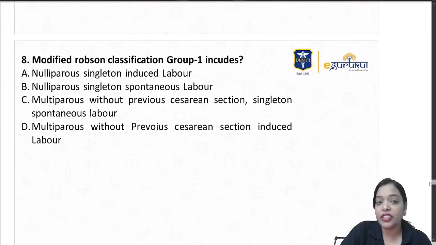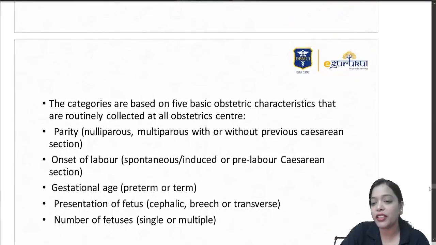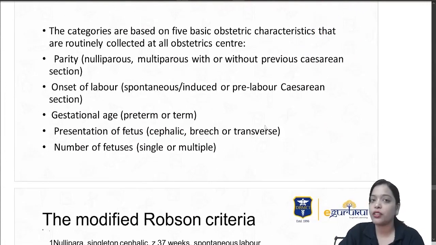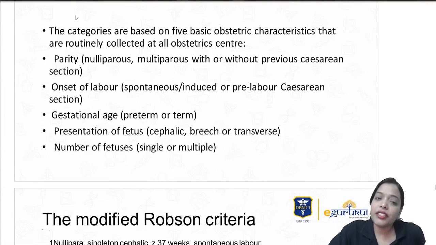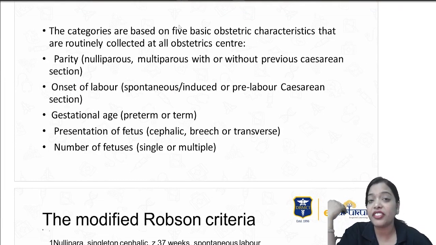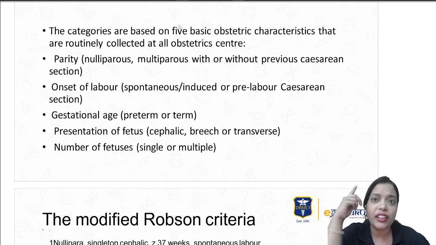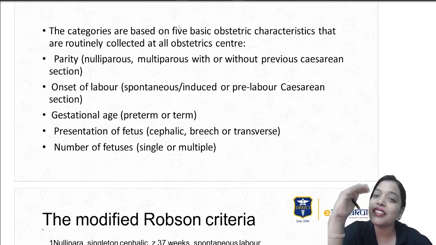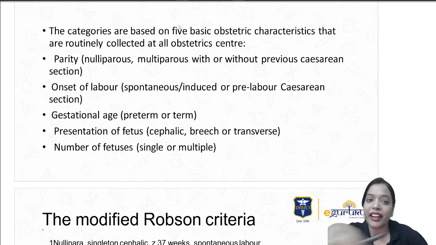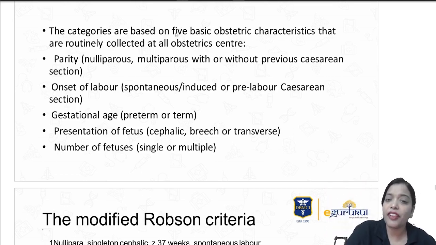Robson's classification group 1. Now what is this Robson's classification? This was one thing which was completely out of the box for us. It was categorized by WHO to decrease the cesarean section rate. As the cesarean section rate is touching the sky, to decrease it, he has categorized the patients. There are 5 basic obstetric characteristics which he has considered.